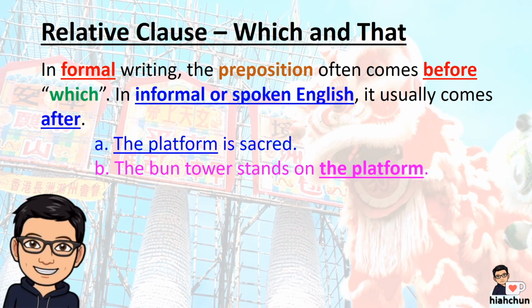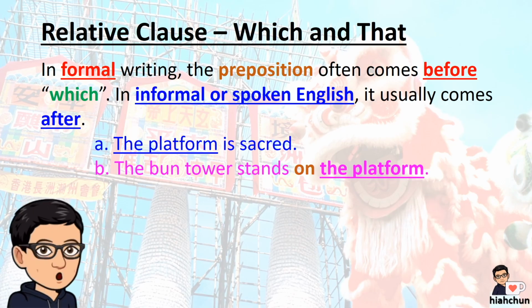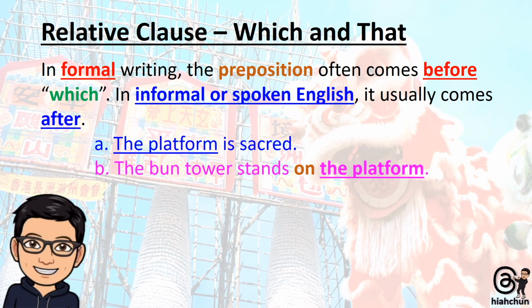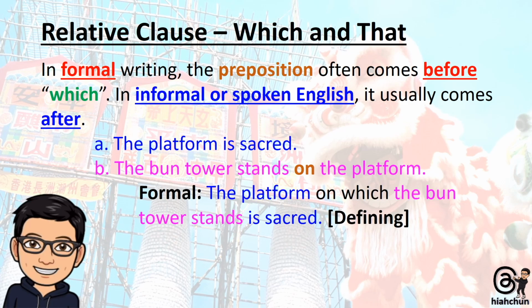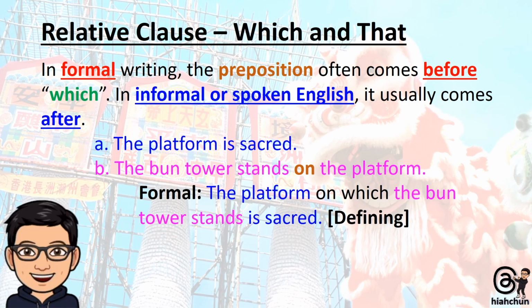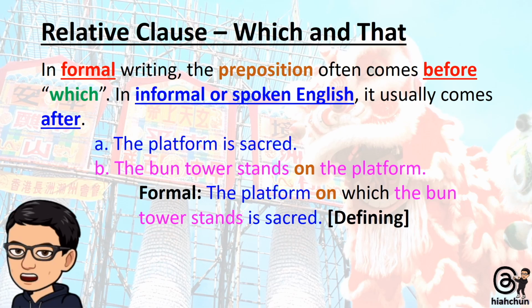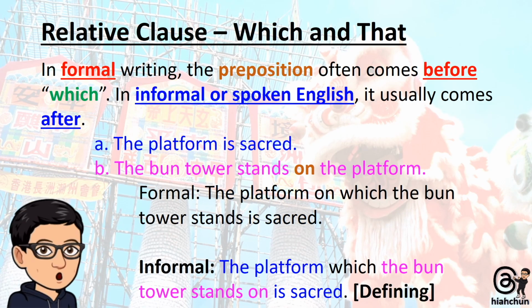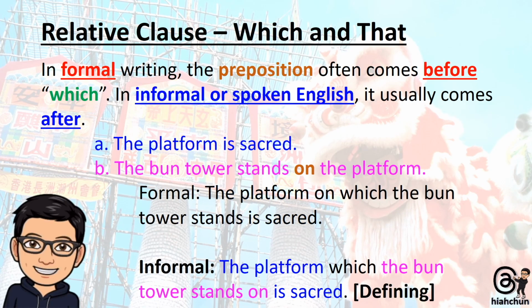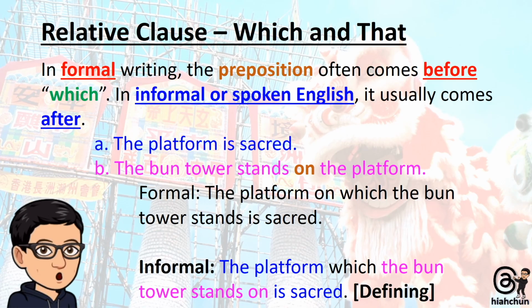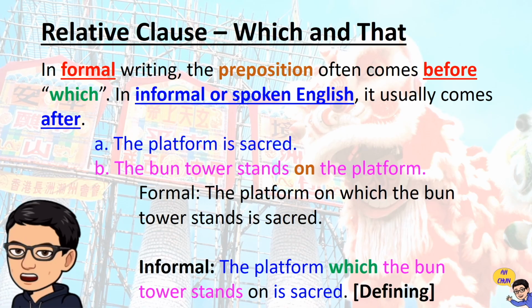The information the bun tower stands on is essential, so we use a defining clause. The platform on which the bun tower stands is sacred. In formal writing, the preposition on comes before which. The platform which the bun tower stands on is sacred. In informal or spoken English, the preposition on comes after which.